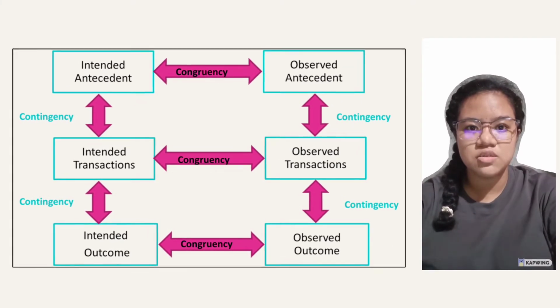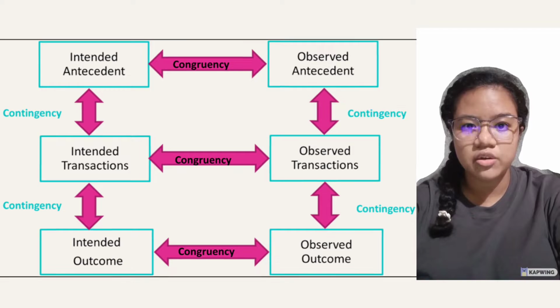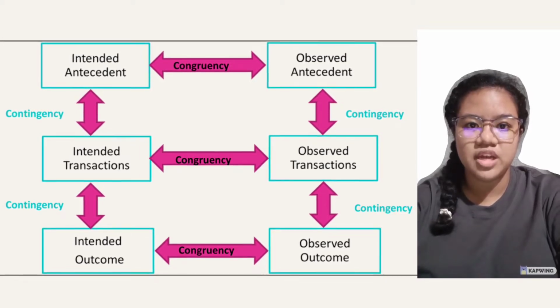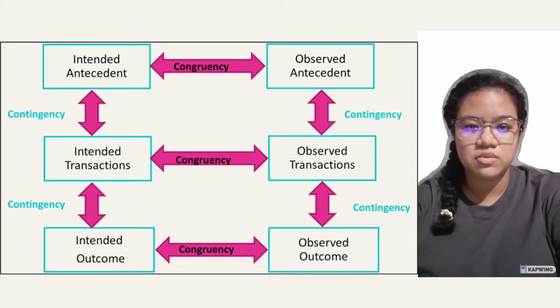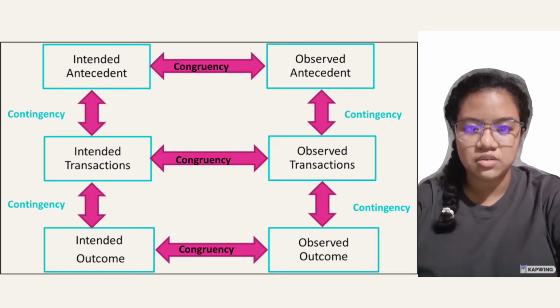This model is used when comparing intended and observed outcome. As mentioned earlier, congruency refers to the degree of alignment between what was desired and what was actually observed and achieved, while contingency is the relationship between one variable and another.